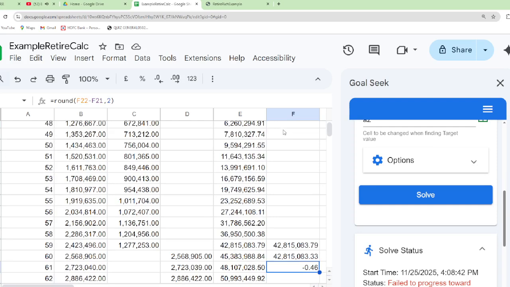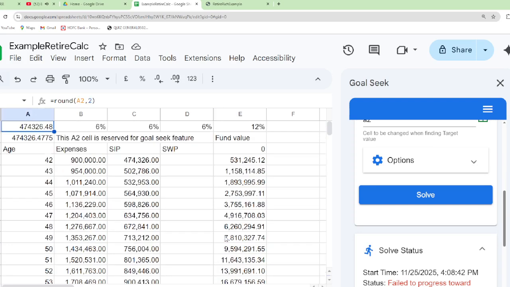That is, it has worked out the closing balance nearer to what we wanted. This is what we wanted, 4 lakh 22 28 15,083 and thus. Now we have arrived at this figure.